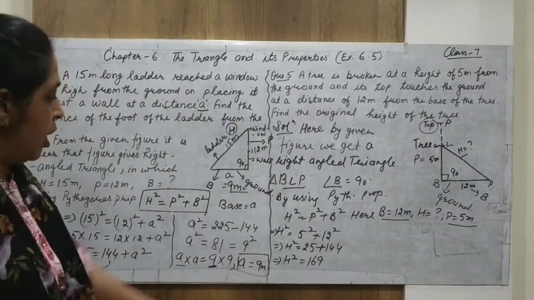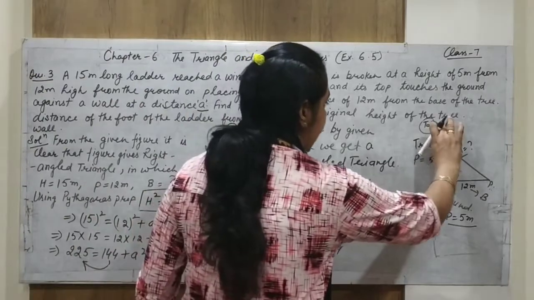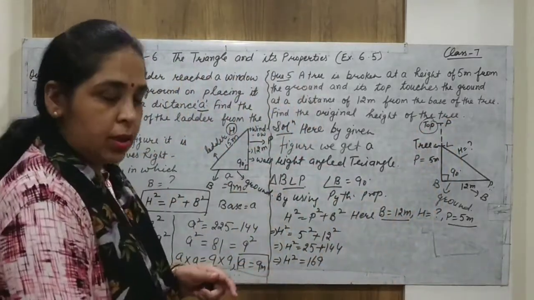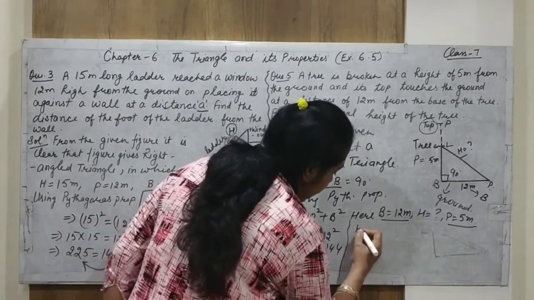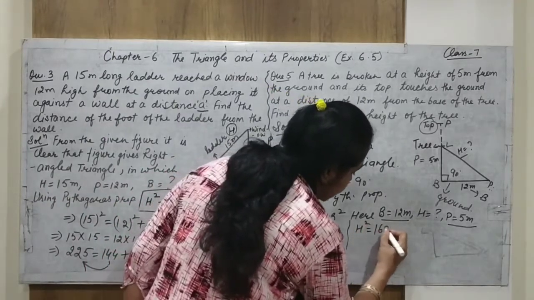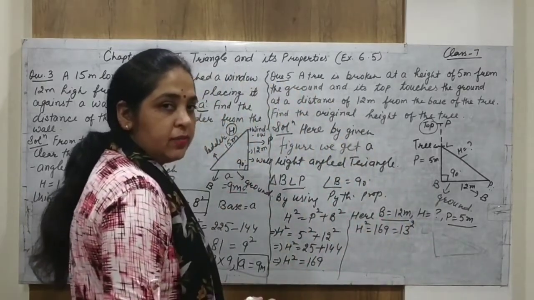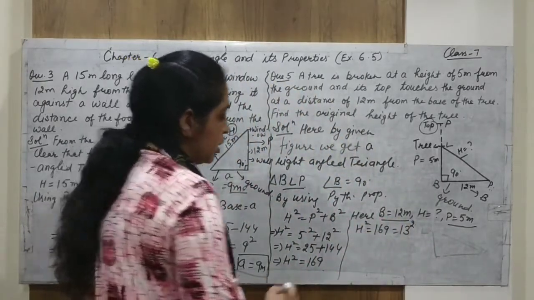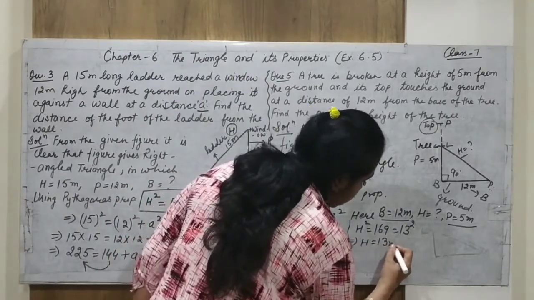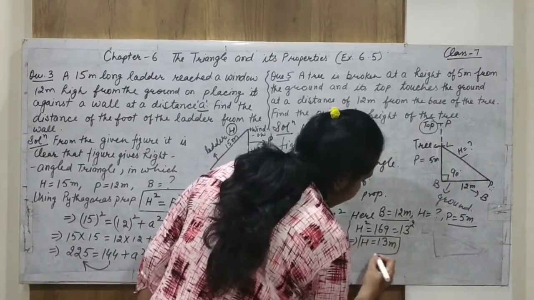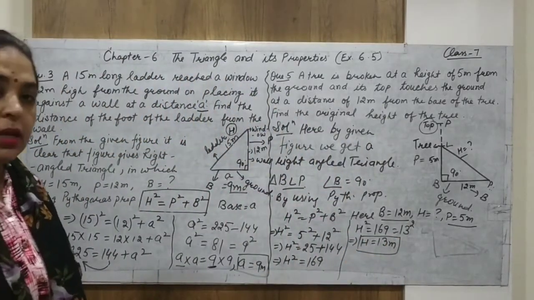Alright, you understand how we can find out H, and what is H? H is actually that part of the tree which is broken. So H square is equal to 169, which is 13 square. So it implies H is equal to 13 meters, because all the heights are given in meters. That's why H is equal to 13 meters.